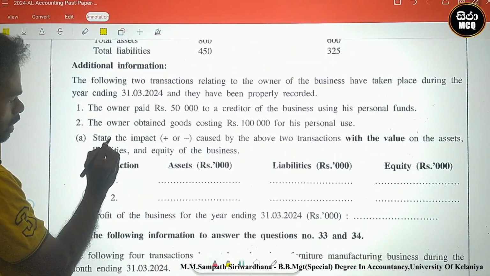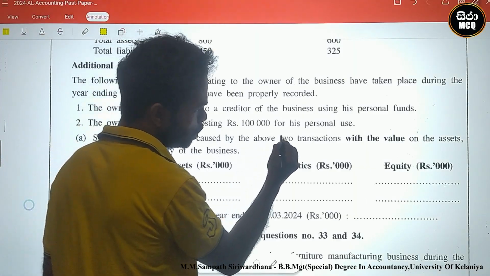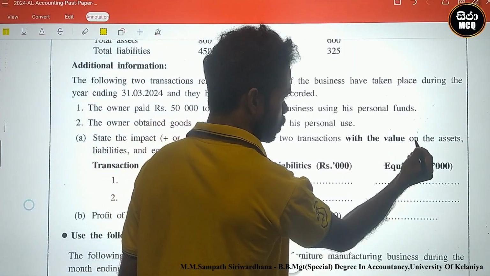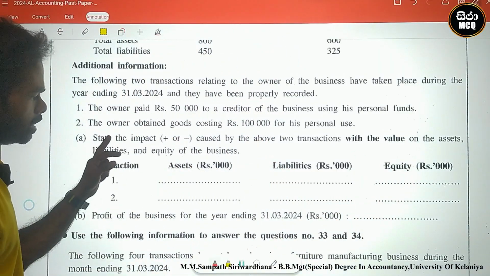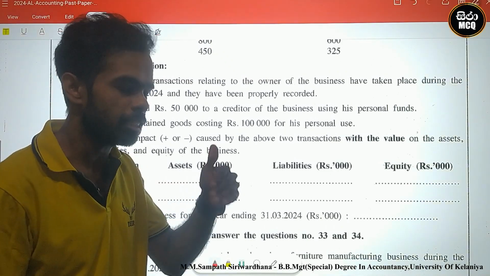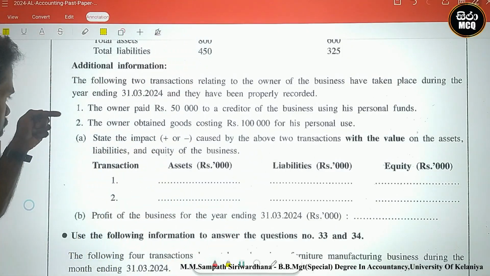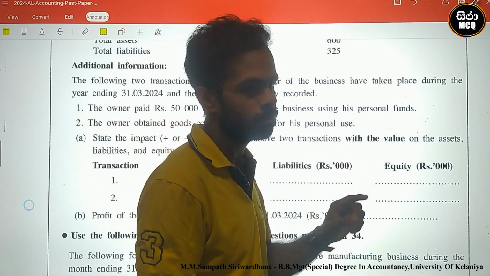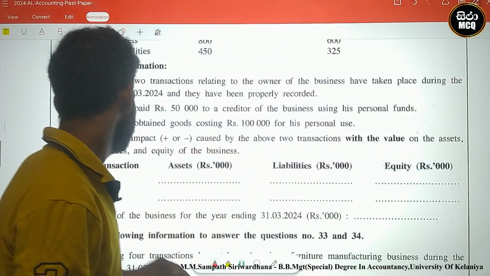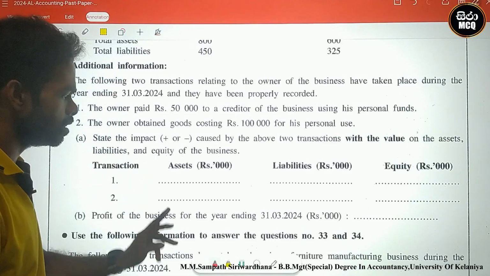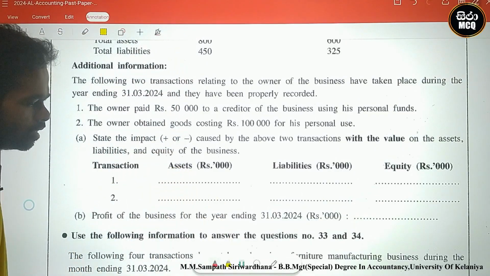First one, state the impact, plus or minus, increase or decrease, caused by the above two transactions with the value on the assets, liabilities and equity of the business. There are two transactions with the value, plus or minus. This is the equation of assets, liability, equity.